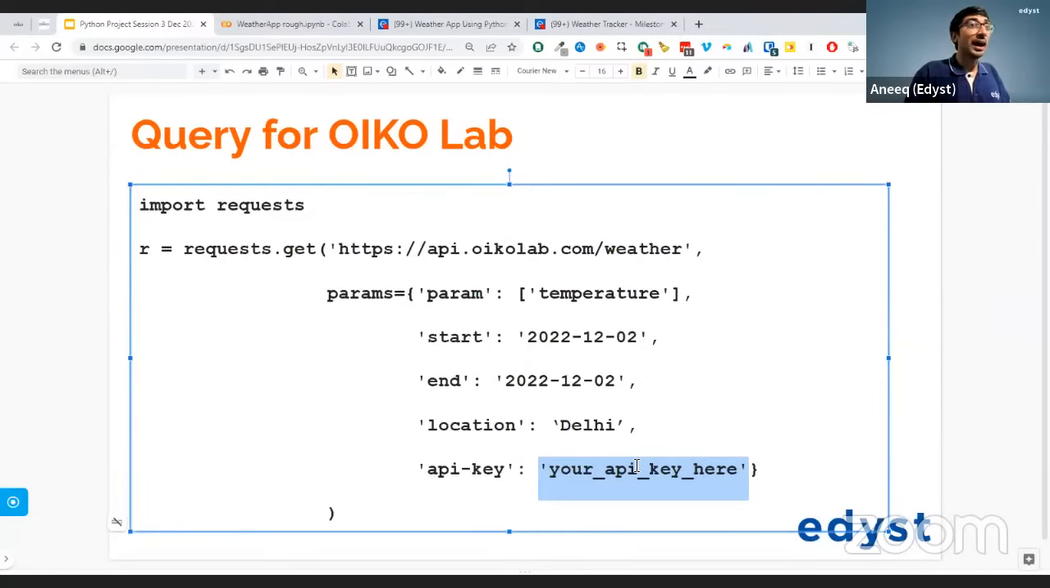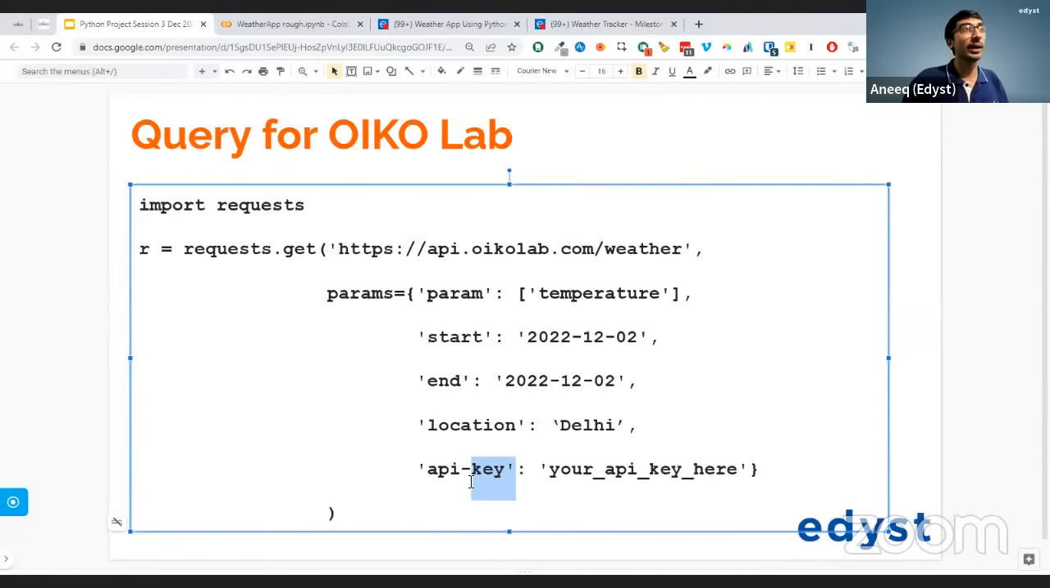In that request, I need to pass something called an API key. API key is my personal password. Using that password, I can actually do this GET request. Otherwise, OikoLab will not allow me to do a request. It's like the college canteen where if I don't provide an ID card, then I'm not going to get the food. So it's not a free-for-all over there.